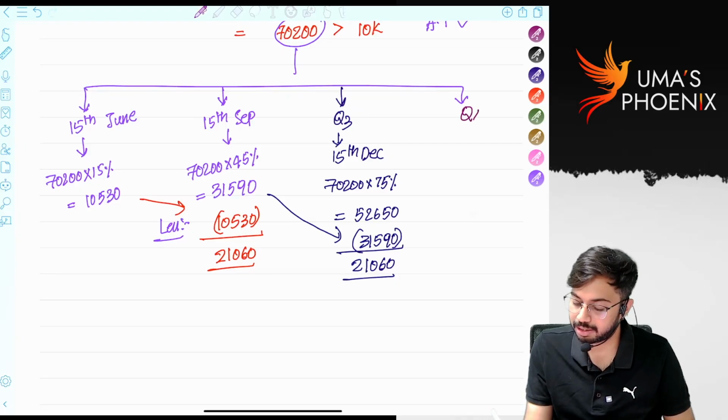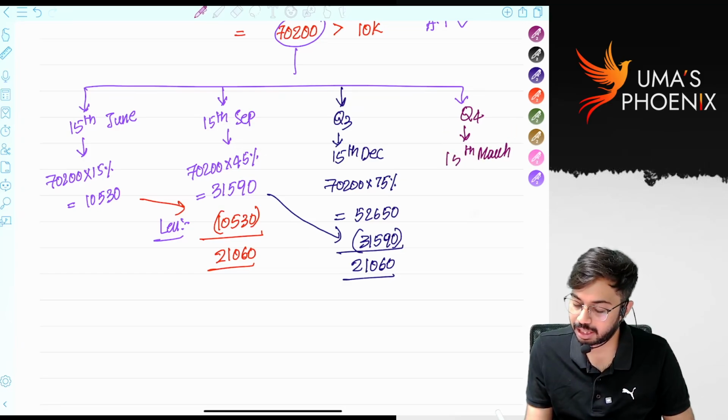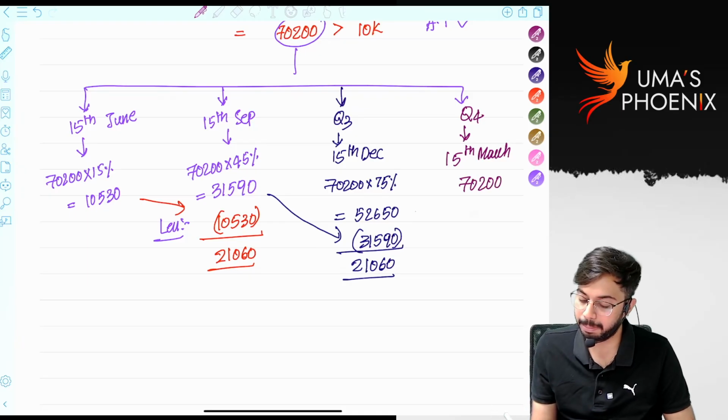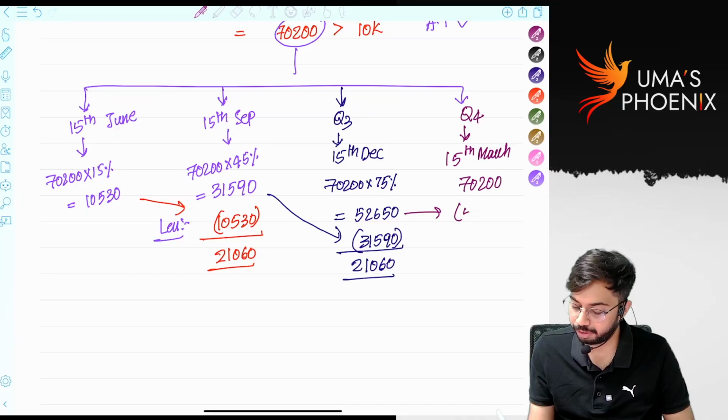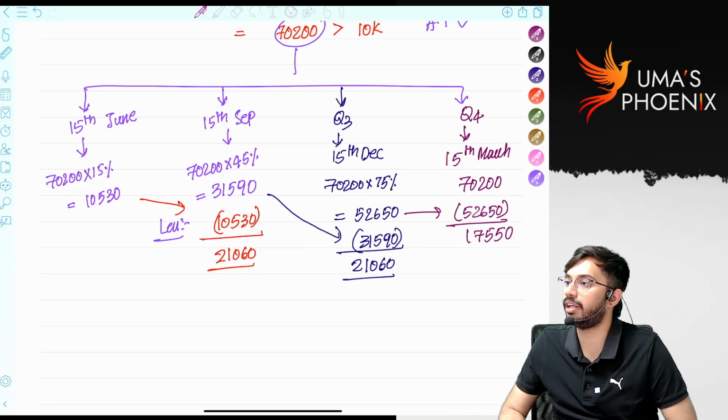Q4 due date is 15th March. On or before 15th March, 100% of advance tax is required to be paid. Total 70,200 is required to be paid. But already paid 52,650. 17,550 has to be paid on or before 15th March.